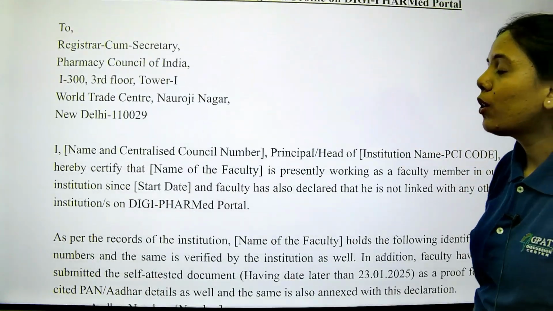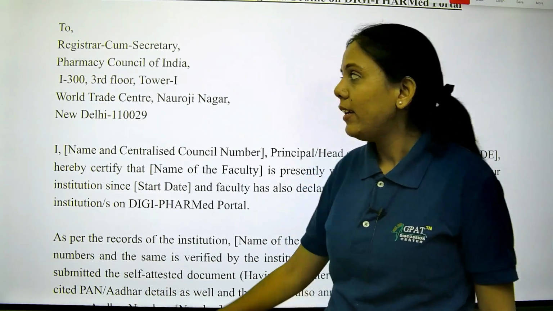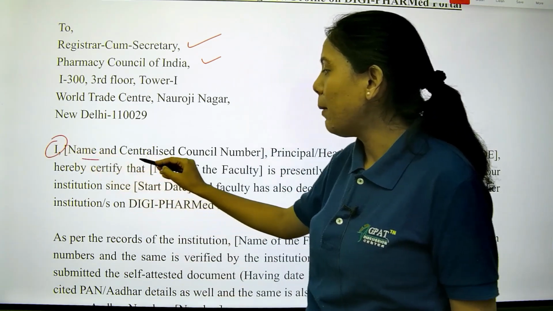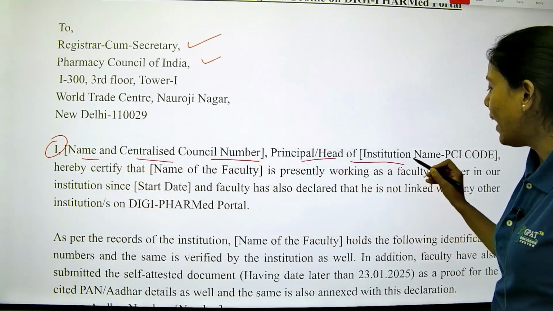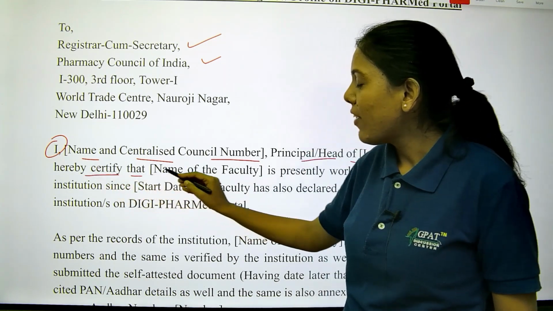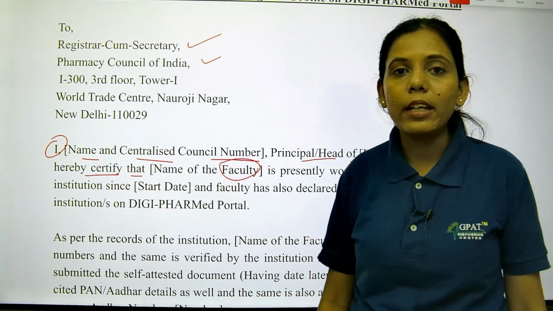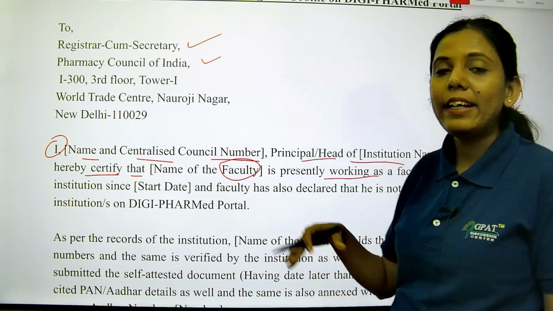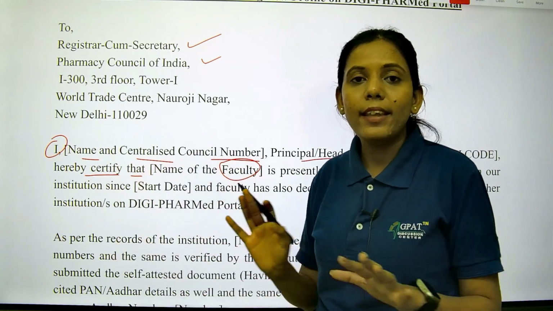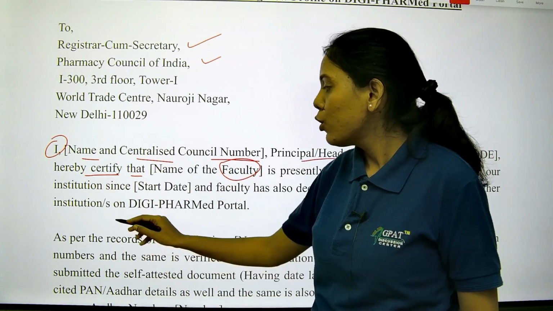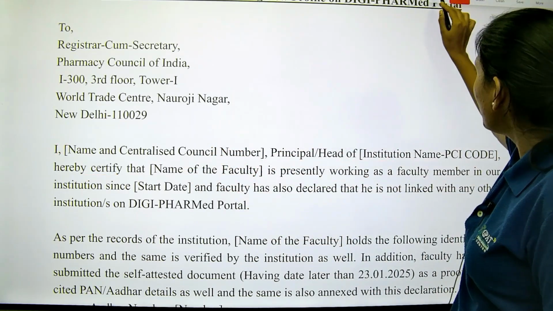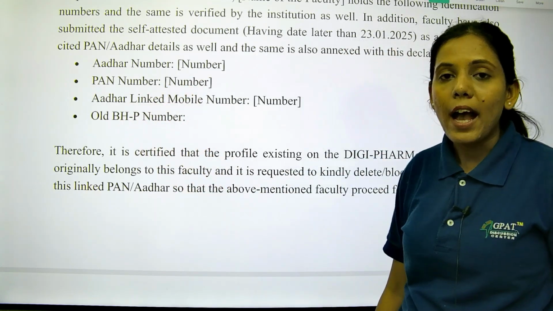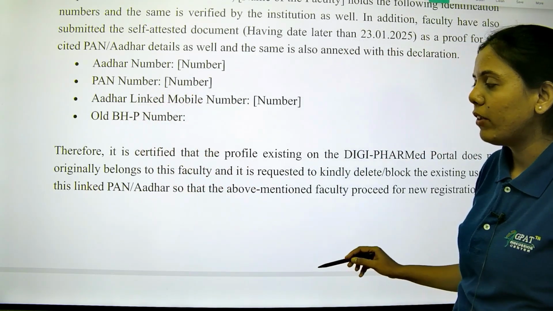First, it is addressed to the registrar cum secretary of PCI. They have to write the letter to the registrar cum secretary of PCI. Here you will see the name and centralized council number of the principal or head of the institution, who hereby certifies that the name of the faculty, meaning those who are creating their new registration ID, is presently working in that particular institute and is not linked with any other institute. Afterwards, you also have to give details like Aadhaar number, PAN number, Aadhaar-linked mobile number and old BHP number.